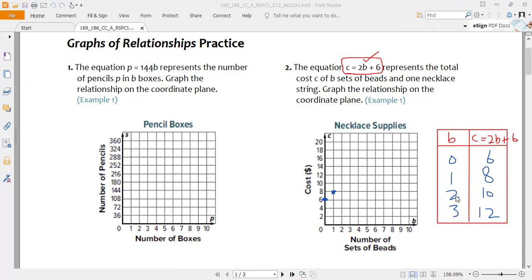If you have 2 beads, the cost is 10. This is number 2. We start from number 2 and we will move until 10. If we have 3 beads, the cost is 12. This is 3 and we will move up until 12. You can see we have made the points. Now, it's very simple. We just need to join the points through a line.